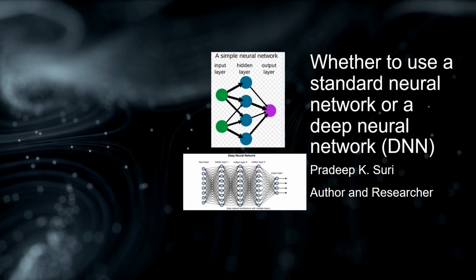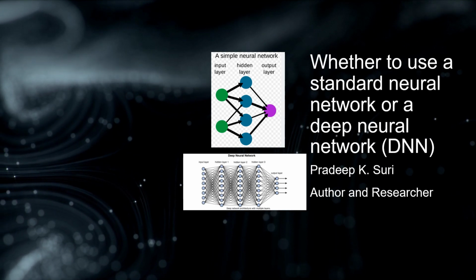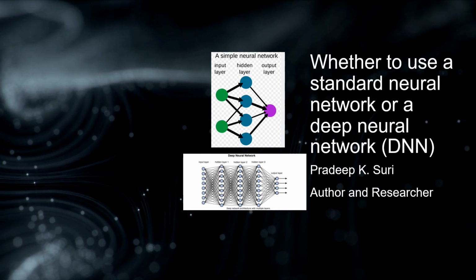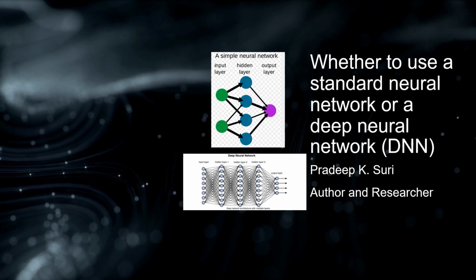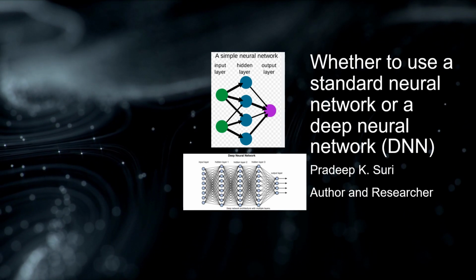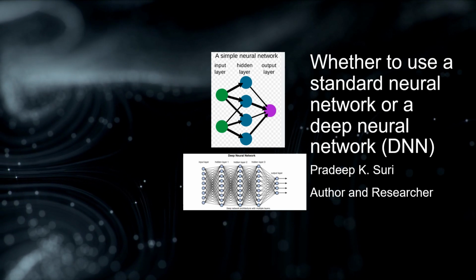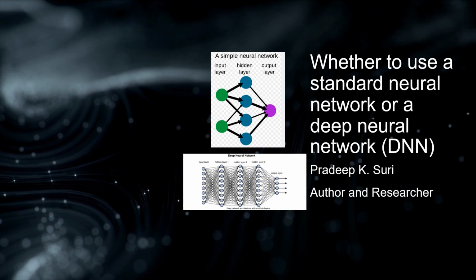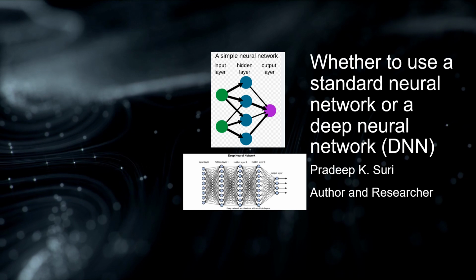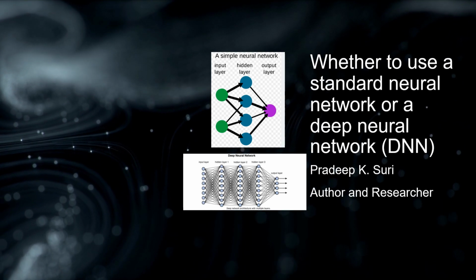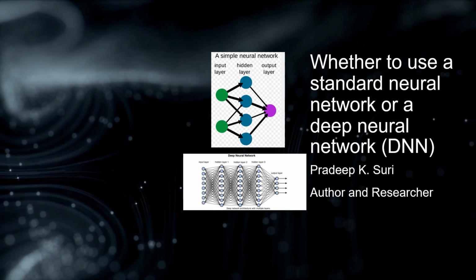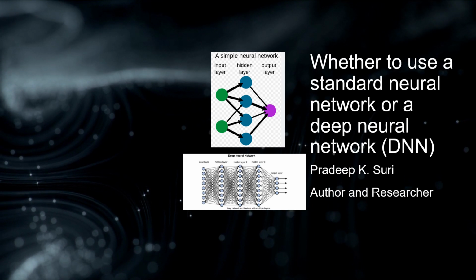6. Image, audio, and text data. For modalities like images, audio, and text, deep architectures have shown significant success. Convolutional neural networks, CNNs, for images, recurrent neural networks, RNNs, for sequences, and transformers for natural language are examples of deep architectures tailored to specific types of data.